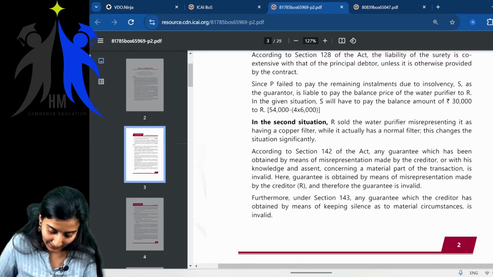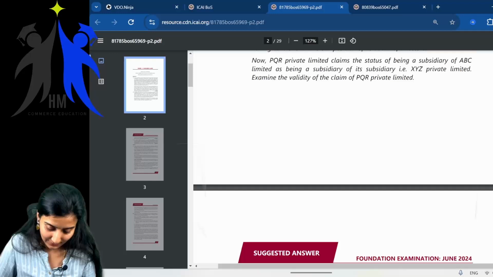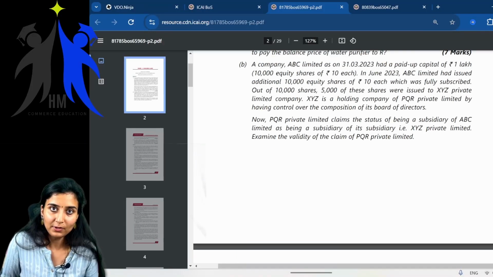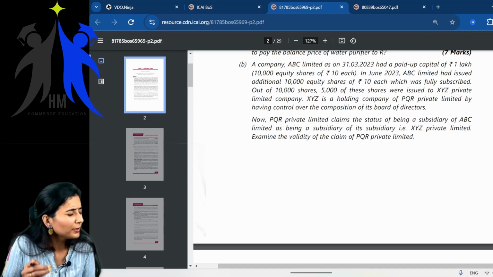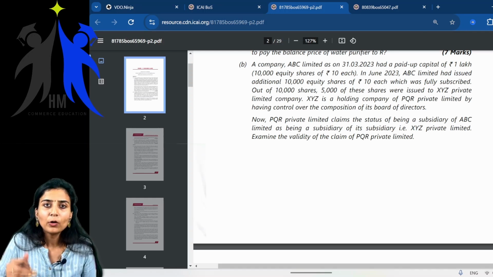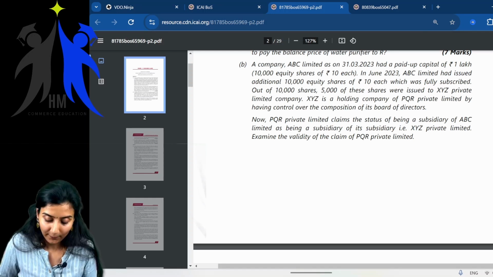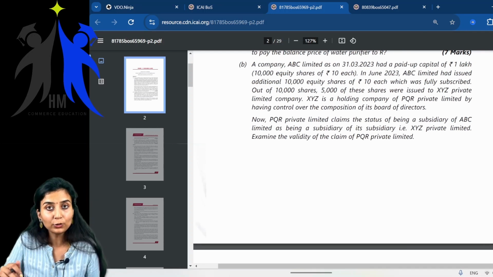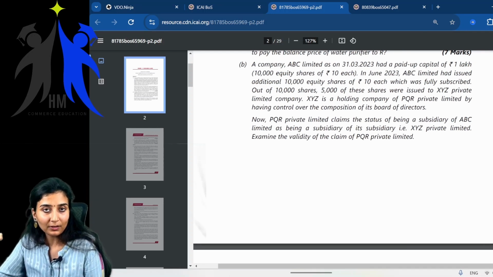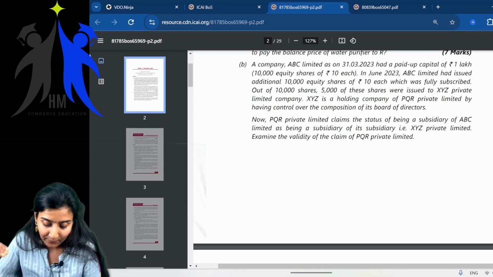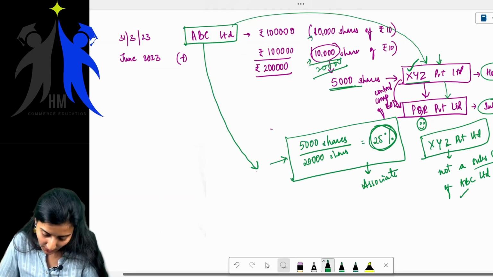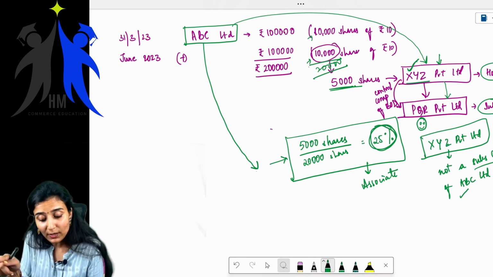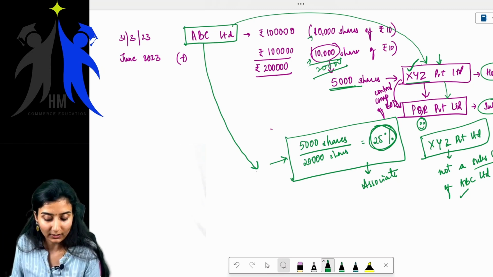When they try to tell something like this, they just try to put you into confusion. The question is framed so that they try to confuse you. But you have to be very, very clear about what you know. You should not get confused by the question. Composition of board of directors also, they have given a certain point, but that is related to PQR and XYZ. PQR Private Limited is a subsidiary of XYZ Private Limited because XYZ Private Limited controls the composition of the board of directors of PQR.